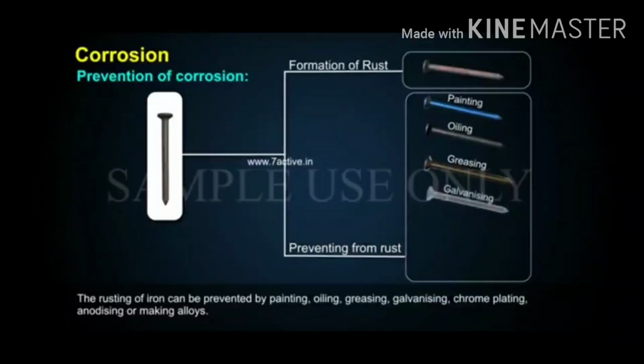Chrome plating, here it is, chrome plating. So these are the processes, out of which most of them are known. Preparation of alloys also is one of the most well-known processes, to just combine two metals to form an alloy so that the rust will not be formed. So here it is, alloys.